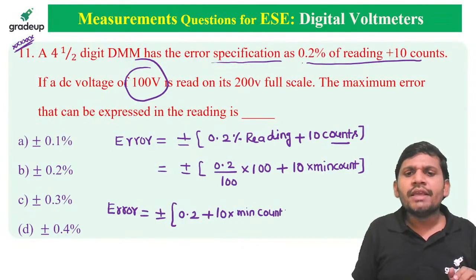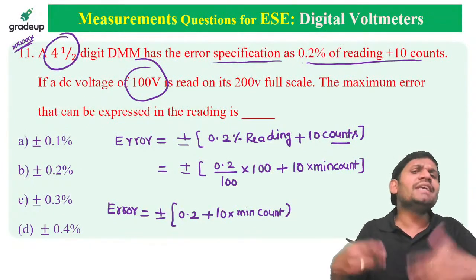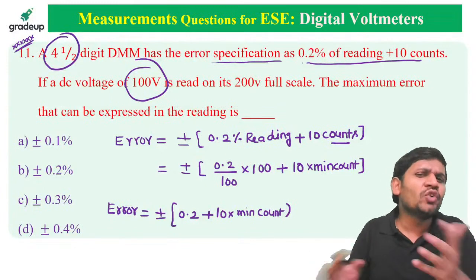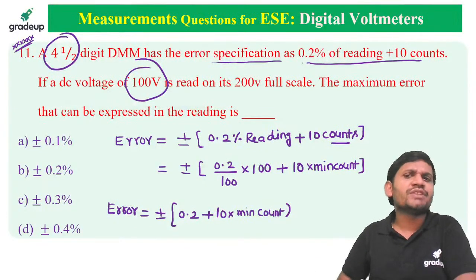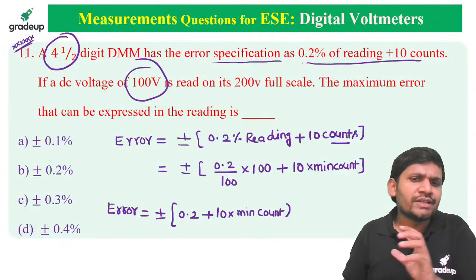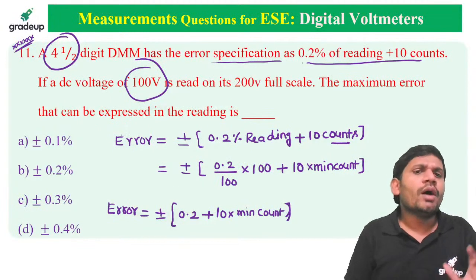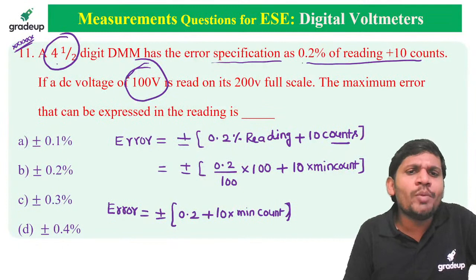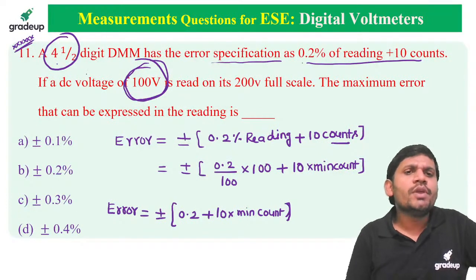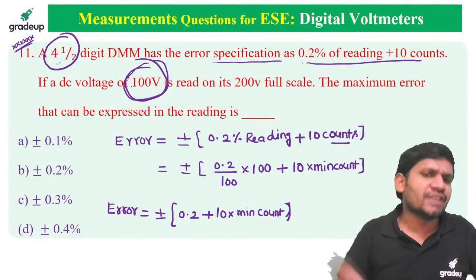Now tell me, students, given is which voltmeter? 4.5 digital voltmeter or DMM. The error or accuracy specification is the same, students. Yes friends, how to substitute the minimum count? What is the minimum count? Given is a 4.5 digital voltmeter. We are measuring how much voltage, students? 100 volts.